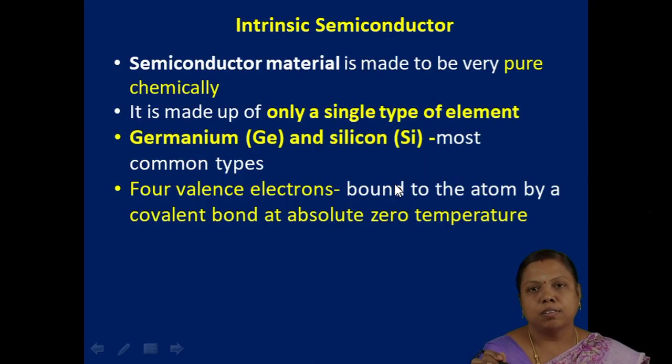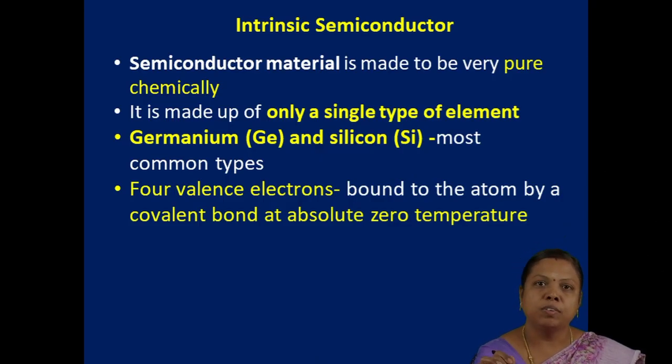Let us discuss it one by one. What are intrinsic semiconductors? I already told you, it is the purest form of semiconductor, so no external mixing or dopant is used there. Thermal energy is enough to break the bond between the atoms. That covalent bond can be easily broken by raising the temperature.